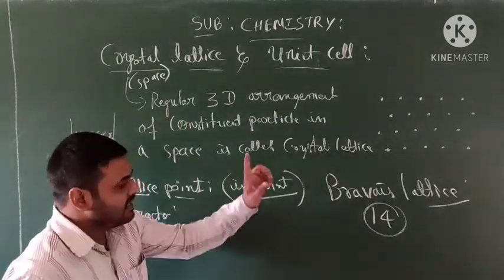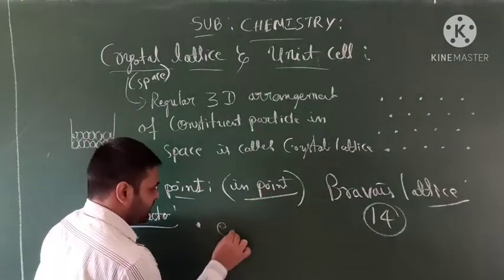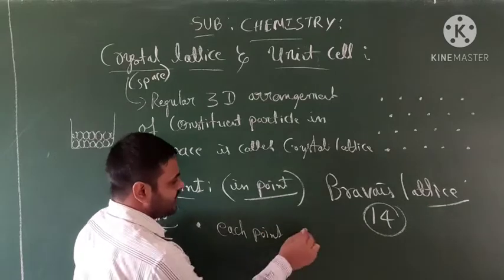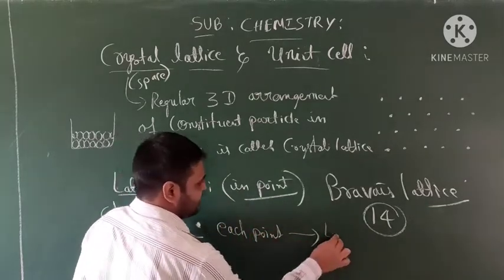Number one, each point in a crystal lattice we call a lattice point.